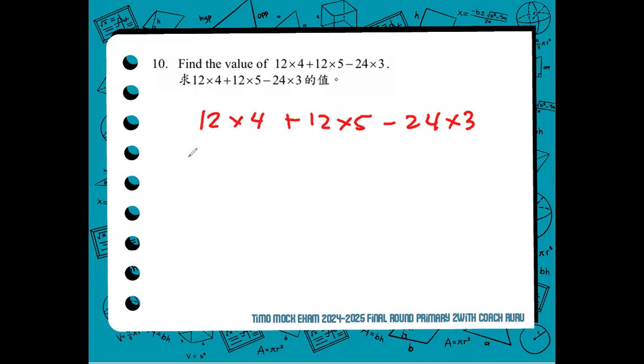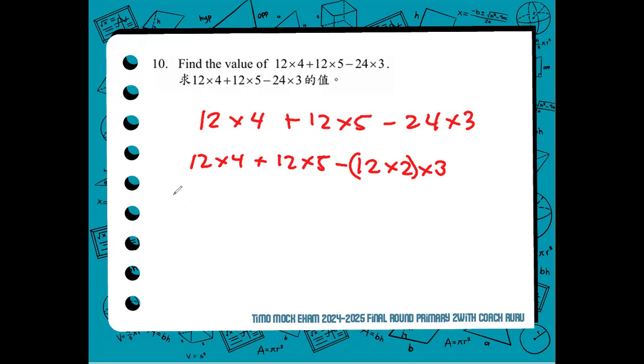So at first, we can rewrite our expression first: 12 times 4 plus 12 times 5 minus 12 times 2 times 3. The 12 times 2 is just the same as 24, correct?